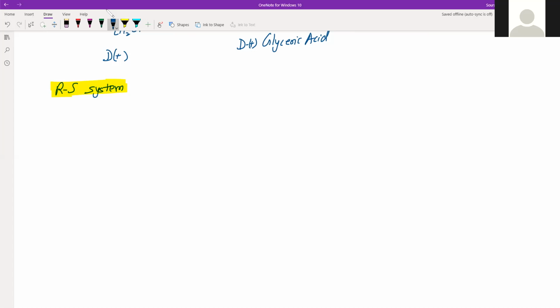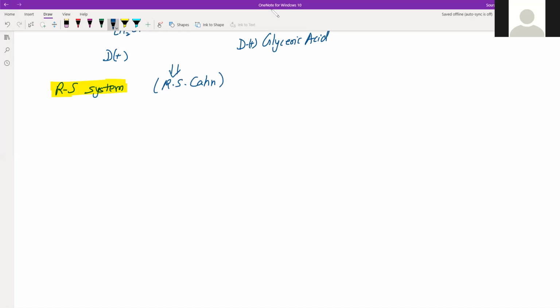This RS nomenclature is an unambiguous system developed by a scientist named Cahn, right? The main scientist is R S Cahn, so this R and S actually comes from here.